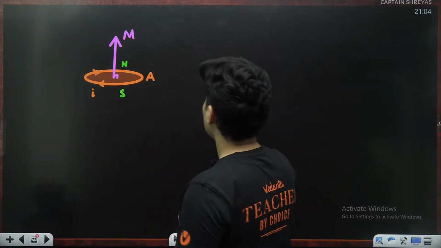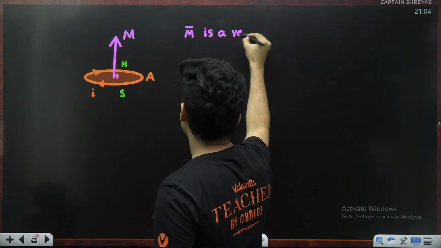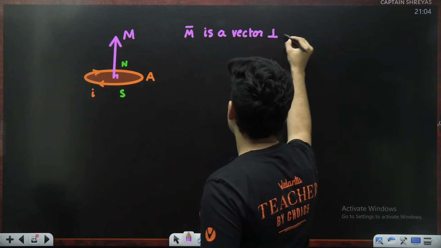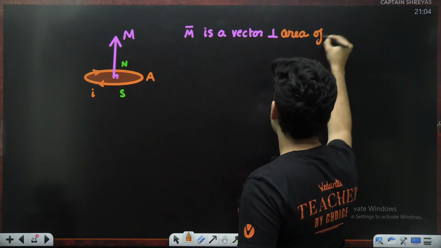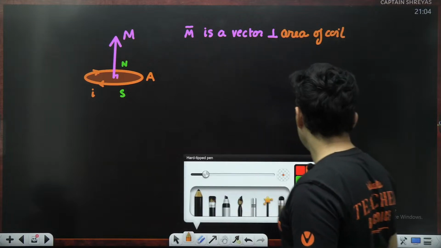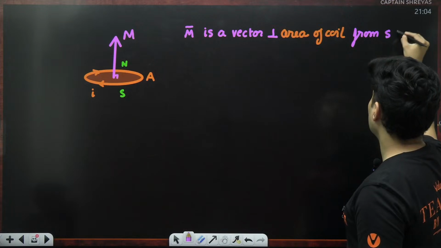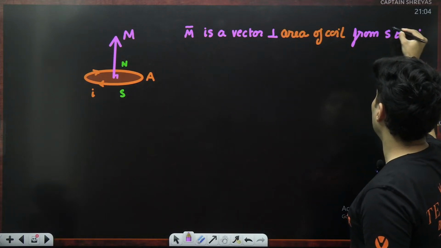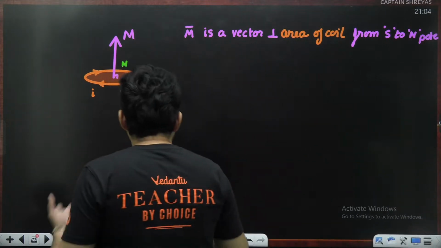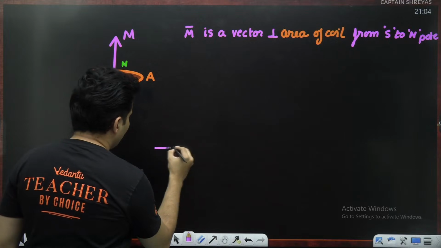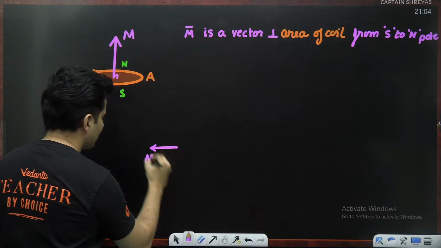Okay, so this magnetic moment is a vector perpendicular to the area of the coil and from south to the north pole, which also means all the other formulas which we studied during electric dipole moment are still valid over here.